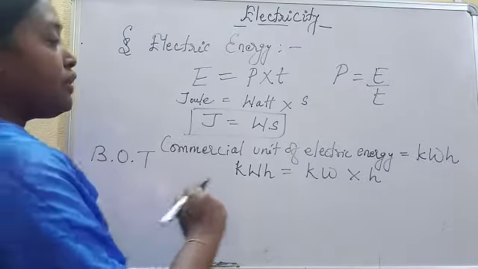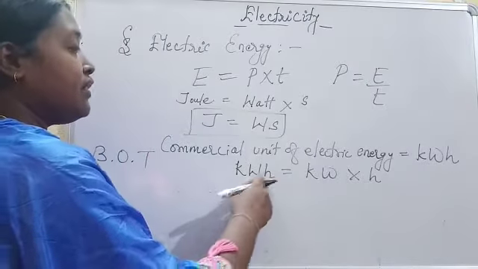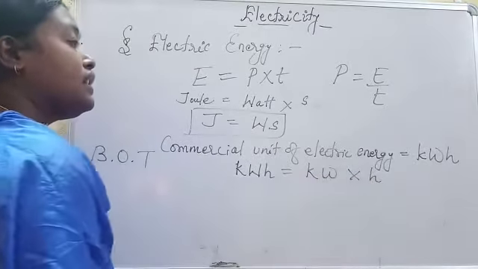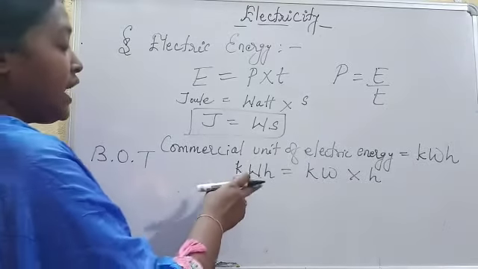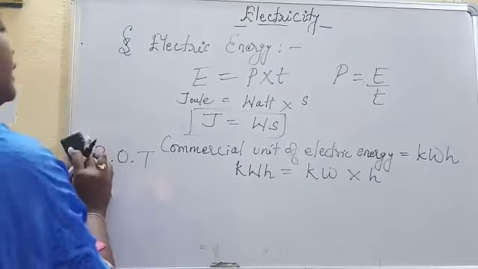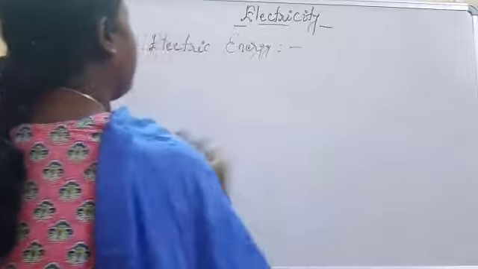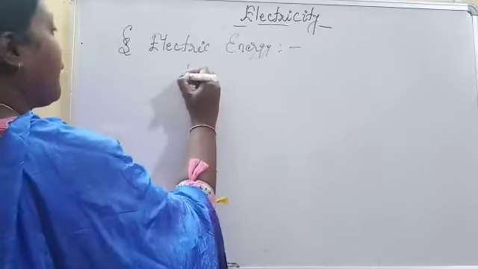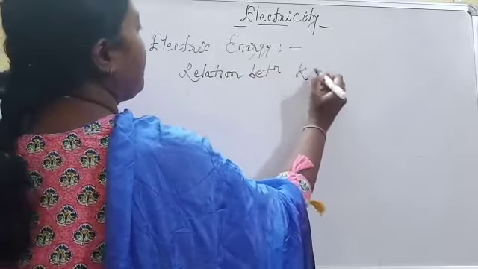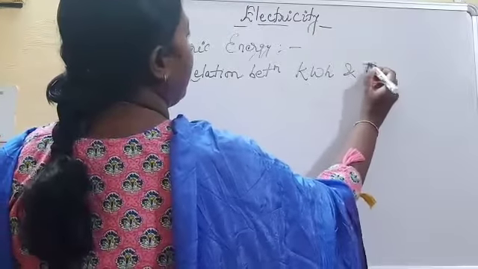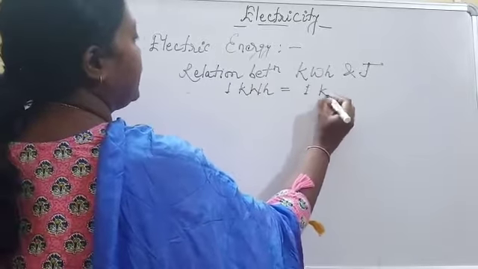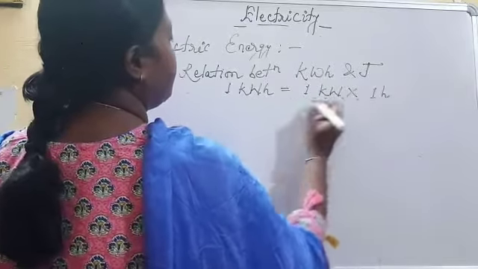So what is the commercial unit of electrical energy? Kilowatt hour. Kilowatt hour is equal to kilowatt into hour. Kilowatt is the bigger unit of power and hour is the bigger unit of time. We have to represent kilowatt hour in joules. That is, we have to find the relation between kilowatt hour and joules. 1 kilowatt hour is equal to 1 kilowatt into 1 hour.